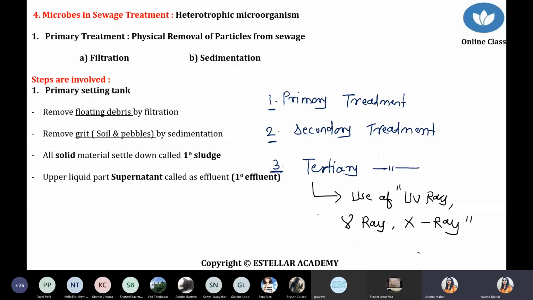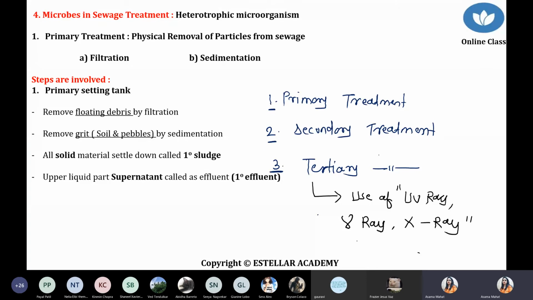Suppose during the treatment, there is any material which is not removed by the primary and secondary treatment. That time that sewage water should undergo the tertiary treatment, and during the tertiary treatment you mostly use UV light, because UV light creates mutation, it forms the thymine dimer, right? And ultimately it creates mutation, which directly affects replication. So ultimately there is a death of bacteria.